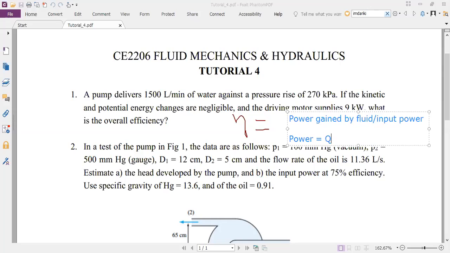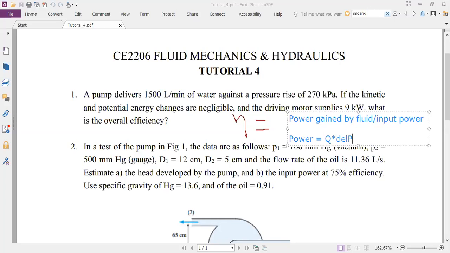So are you saying it is Q into delta P? Is that what you're saying? Yes. Okay. So why do you think this will give us power? The head developed should be capable of going against the pressure.